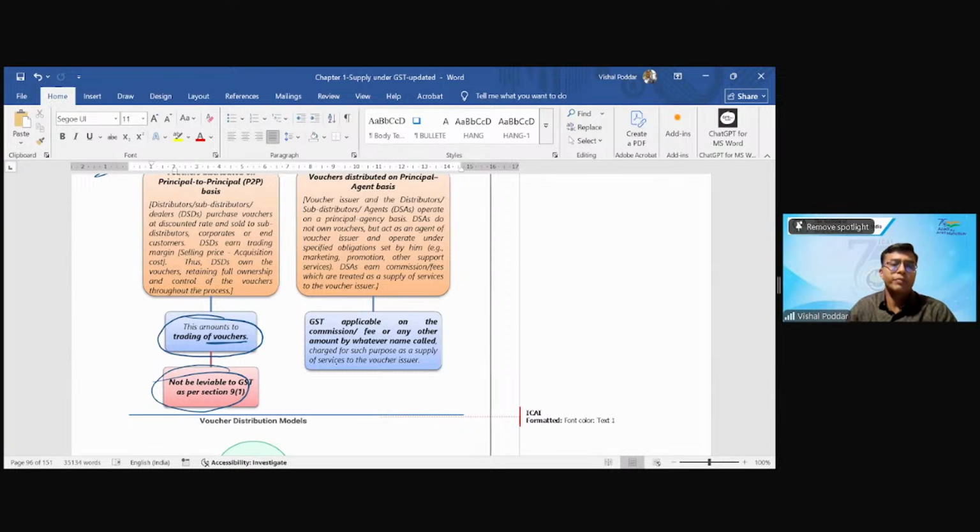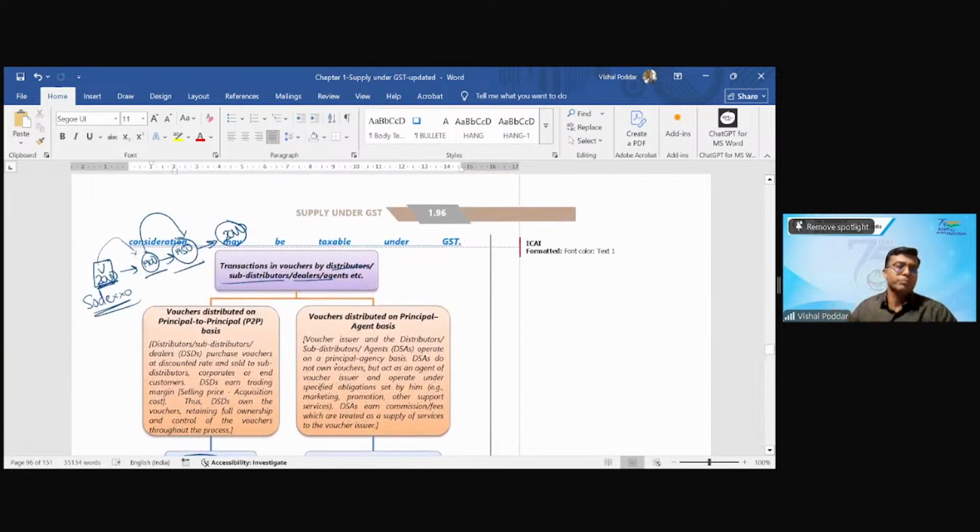However, if in the same chain I am passing on these vouchers through my agents, distributors, but over there they are acting as my agents, that is, their role is only distributing these vouchers or forwarding these vouchers to the end consumer, whereby I am not selling them at 1900 and they are supposed to sell at 1950, and the person is further supposed to sell at 2000, means there is no sale by them.